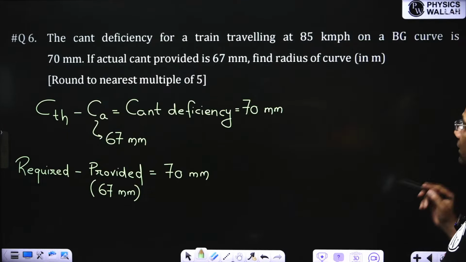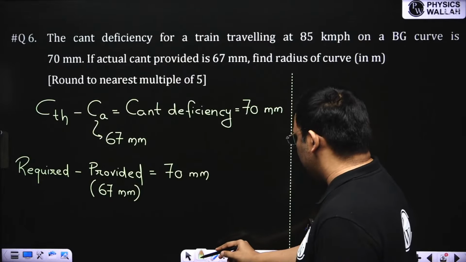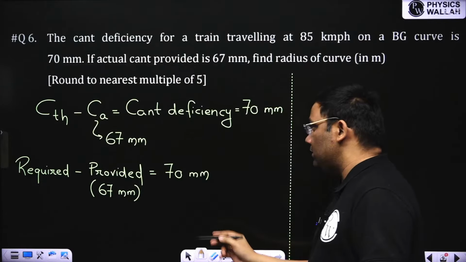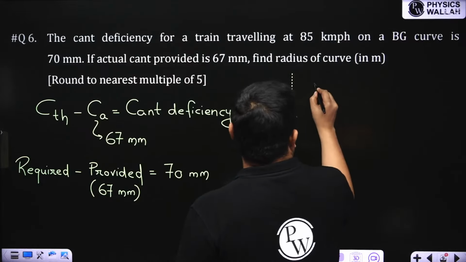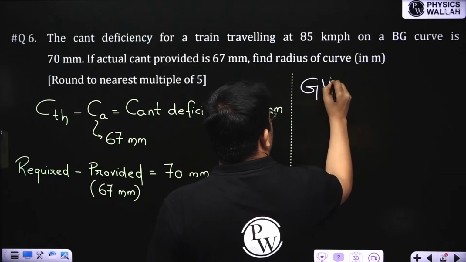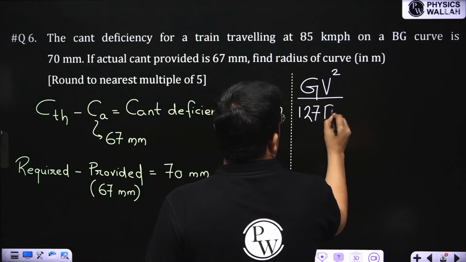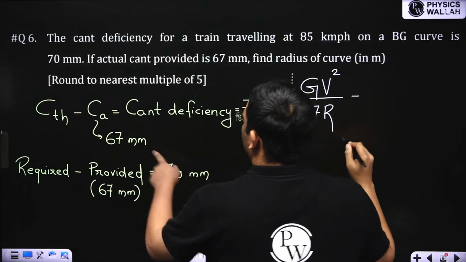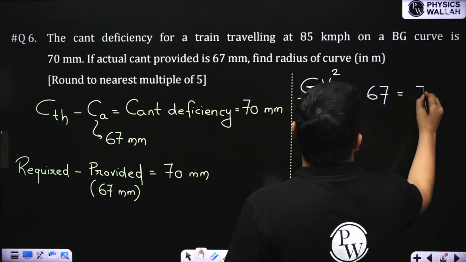In this, you just need to know the formula of theoretical cant. Yesterday also I revised the theoretical cant formula. Theoretical cant is GV square by 127R. Actual cant is given as 67, and this cant efficiency is 70 mm.